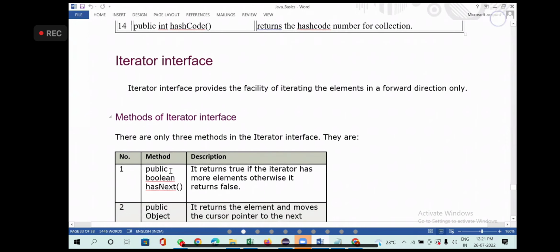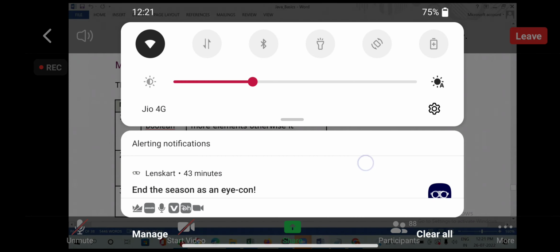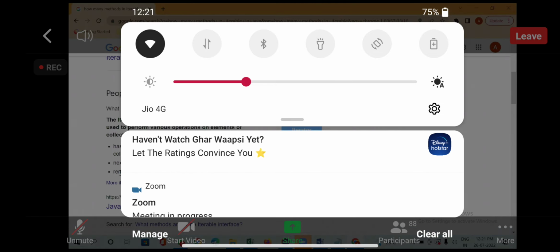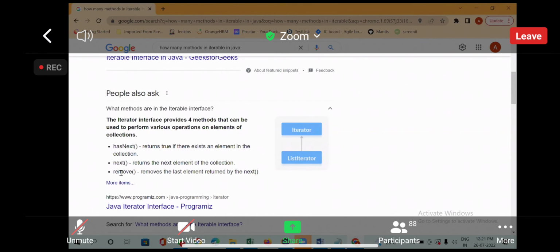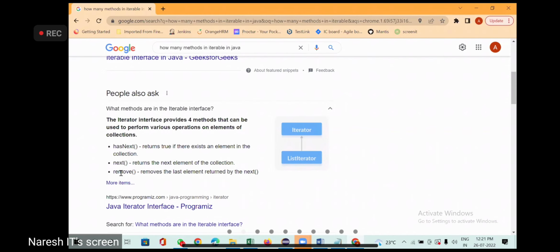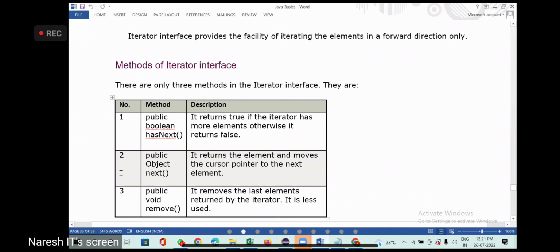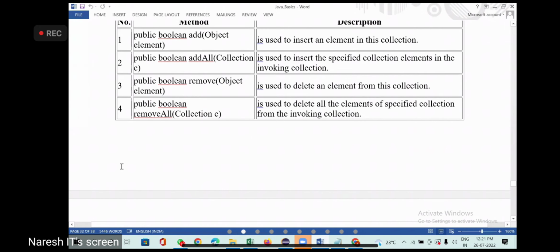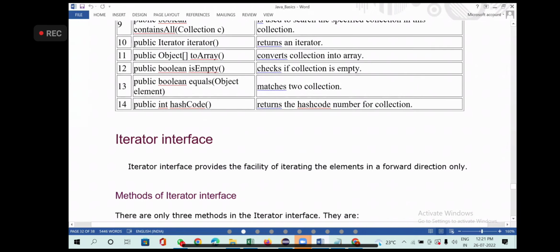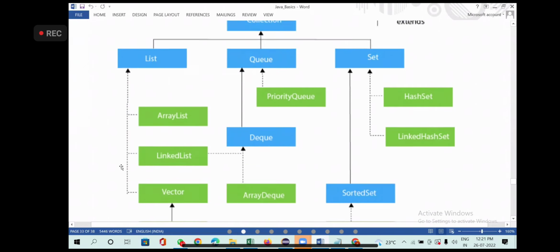Iterator or iterable, same. It has three methods: hasNext, next, and remove. So 14 methods from collection, 3 methods from iterable. 14 plus 3, 17 methods, right? And then it will have its own methods.